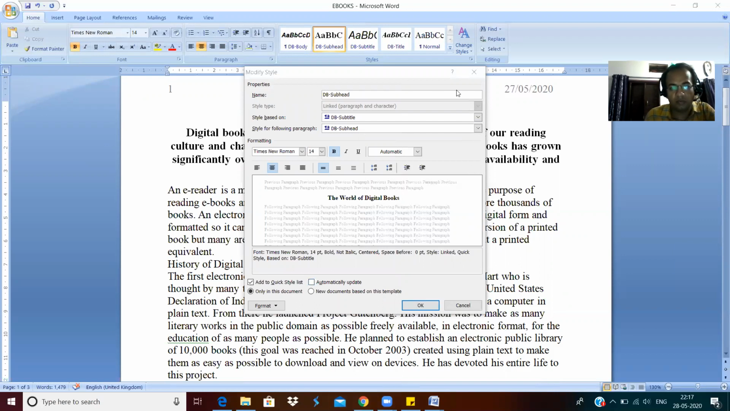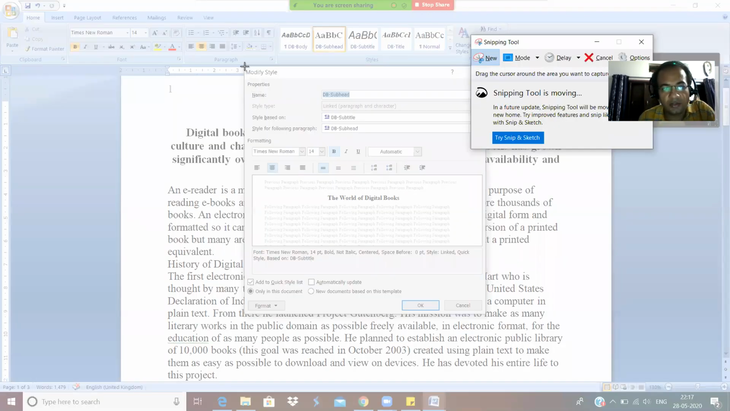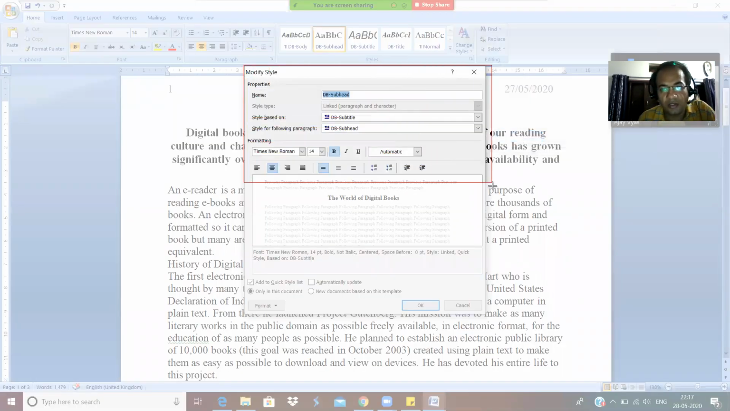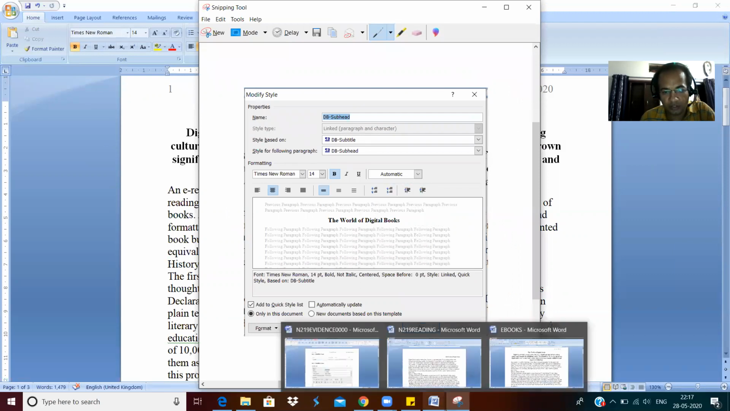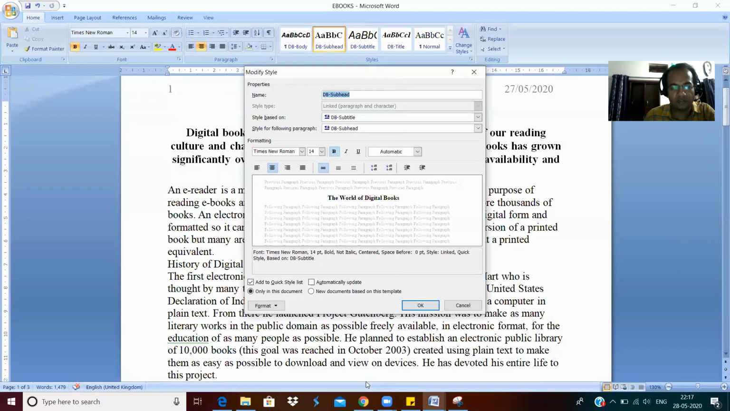Is the snipping tool here? Yeah, and then I just click on this and I can show this DB subheading style. This is my DB subheading style. So I can just copy it and I can put it into my evidence one.